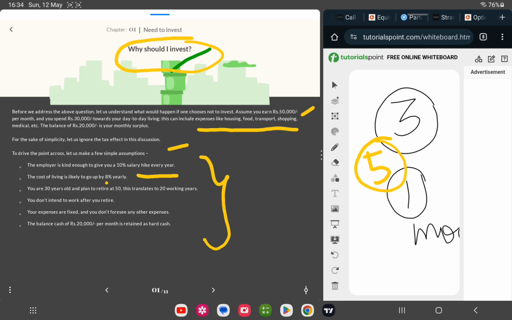Okay, you are 30 years old and plan to retire at 50. Okay, this translates to 20 years of working life. Okay, so you don't intend to work after you retire. So let's calculate how things happen if you plan to retire at 50 and you are not intending to work. Okay, your expenses are fixed and you don't foresee any other expenses. So this is the assumption we are making here. With food, housing, transport, shopping and medicals, we are leaving all the other extra stuff, and the balance 20,000 you are just holding as hard cash.